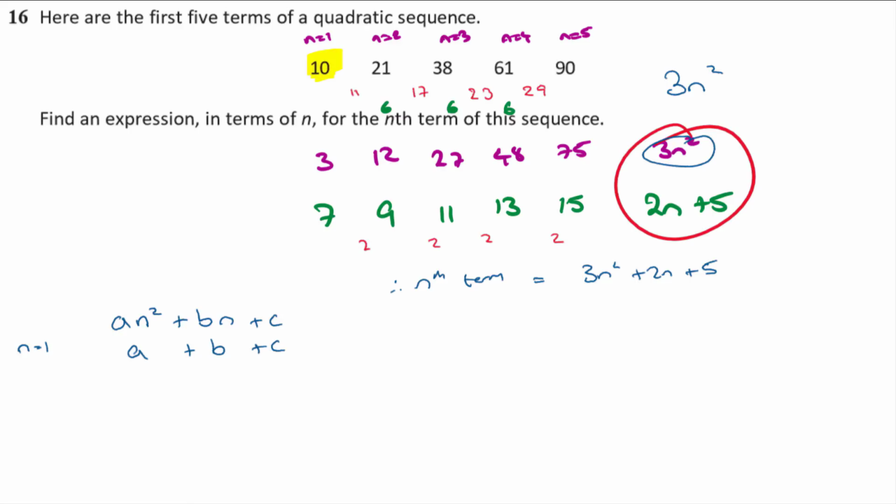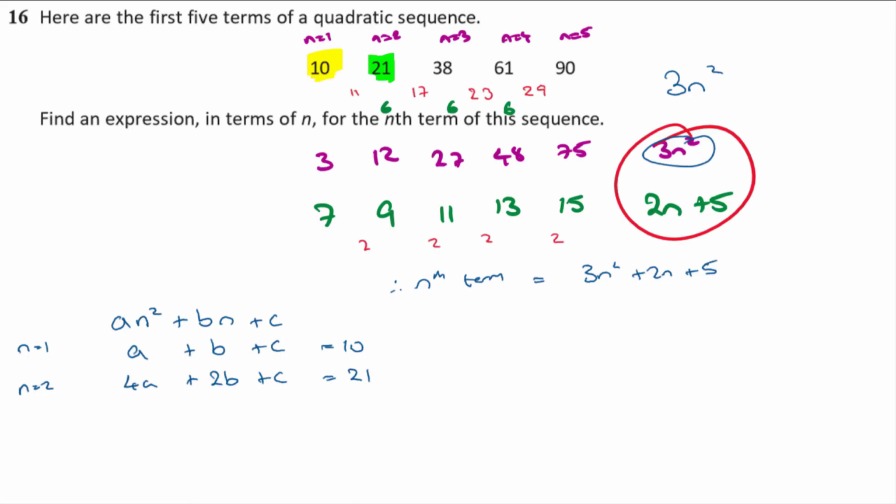It's actually equal to 10. Okay, now when n is 2, then an squared plus bn plus c, take n, 2, and square it, 4. I'm going to get 4a plus 2b plus c. That is equal to my second term. That is equal to 21.